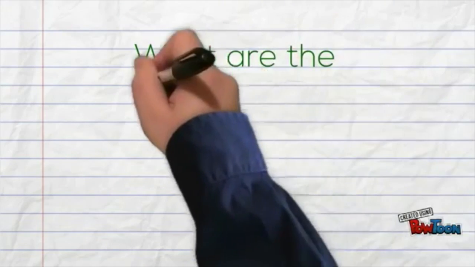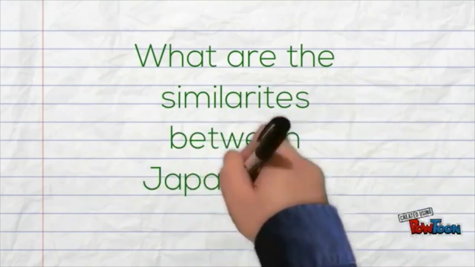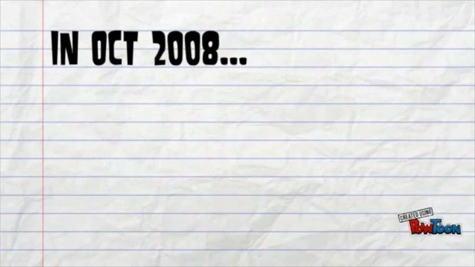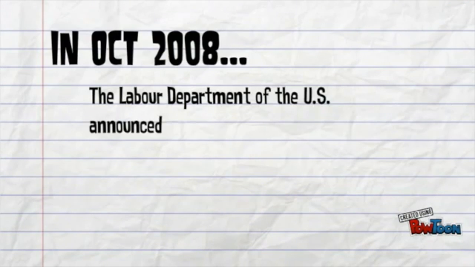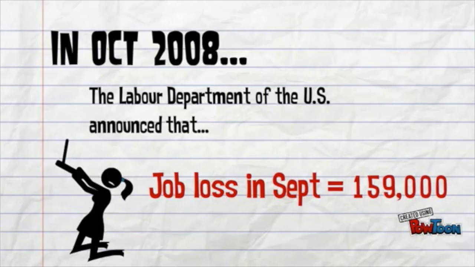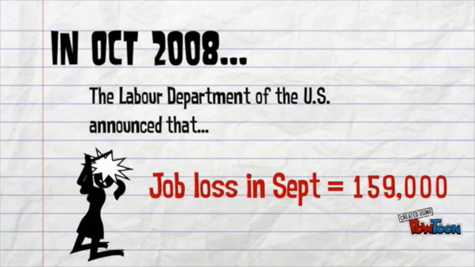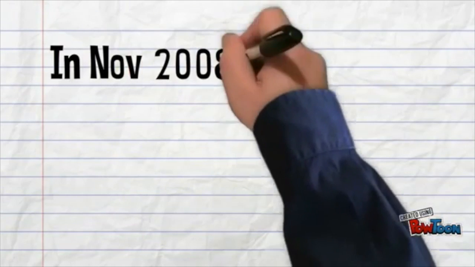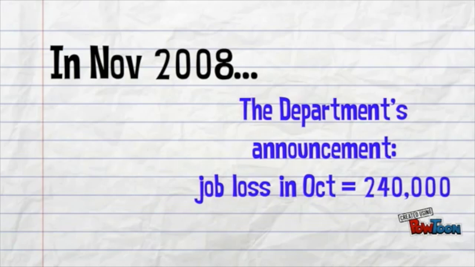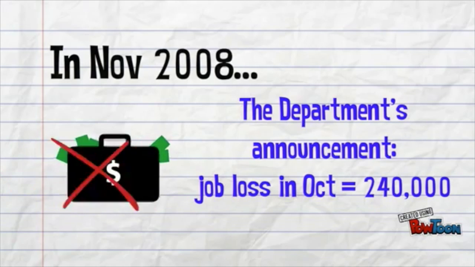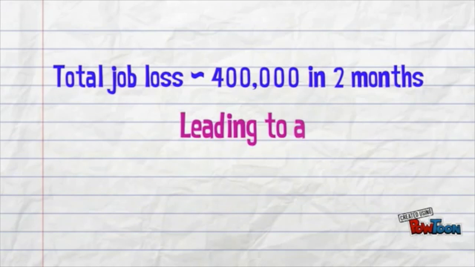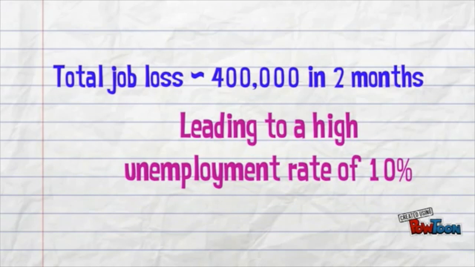So what are the similarities between this crisis and the crisis that happened in the US in 2008? Similar to the crisis in Japan, in October 2008, the Labor Department of the US announced that 159,000 jobs had been lost owing to the crisis in September. In November 2008, the department announced that the US had lost 240,000 more jobs in October, making a total of nearly 400,000 jobs lost in 2 months, giving rise to a high unemployment rate at around 10%.